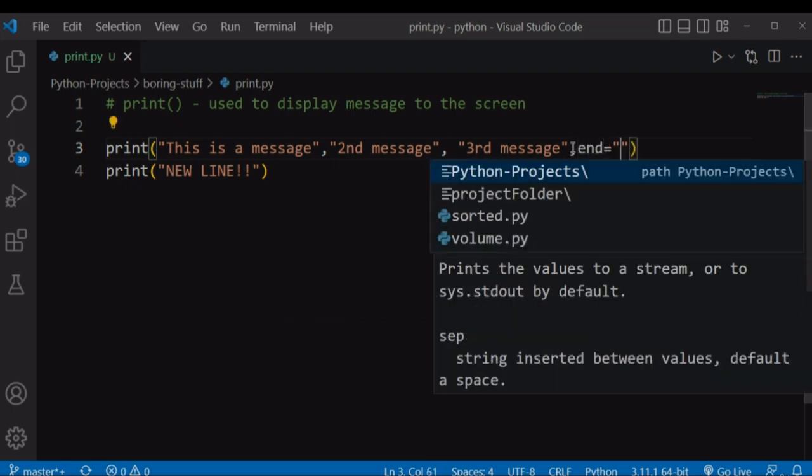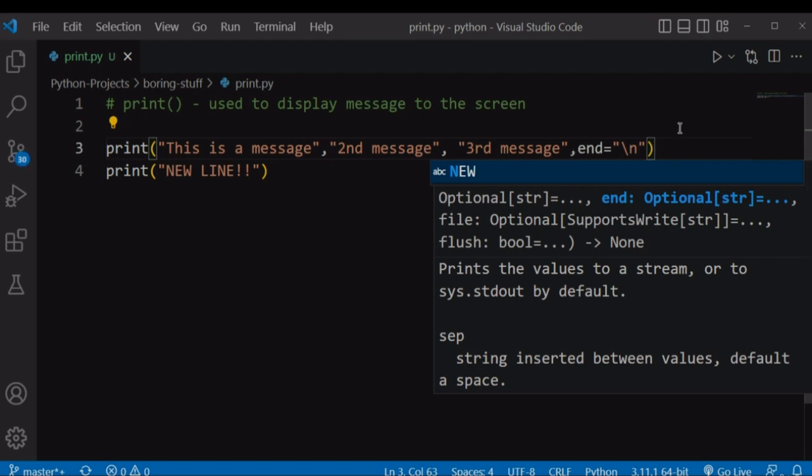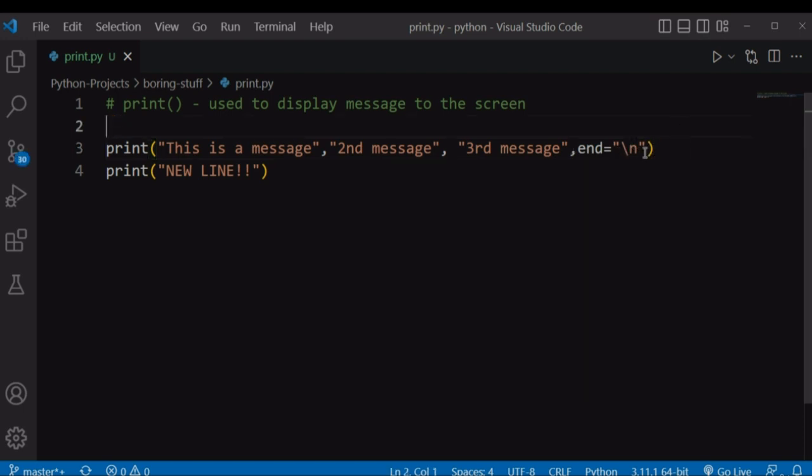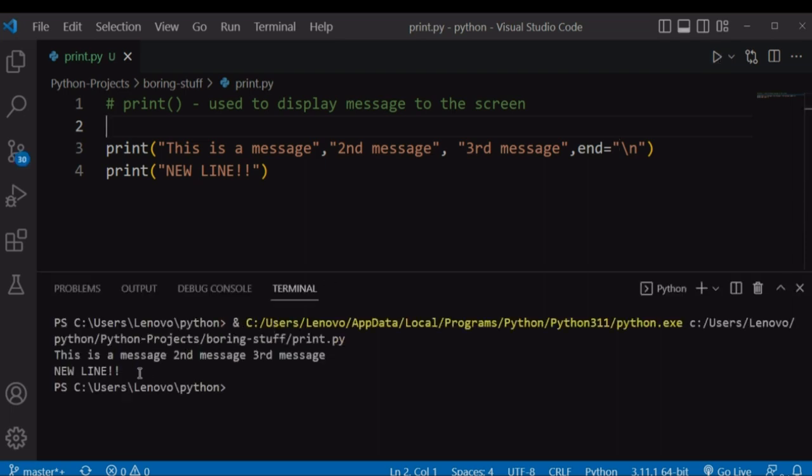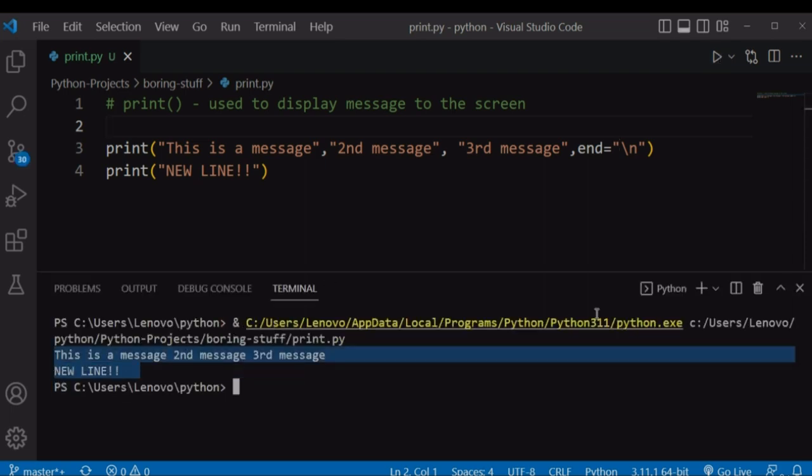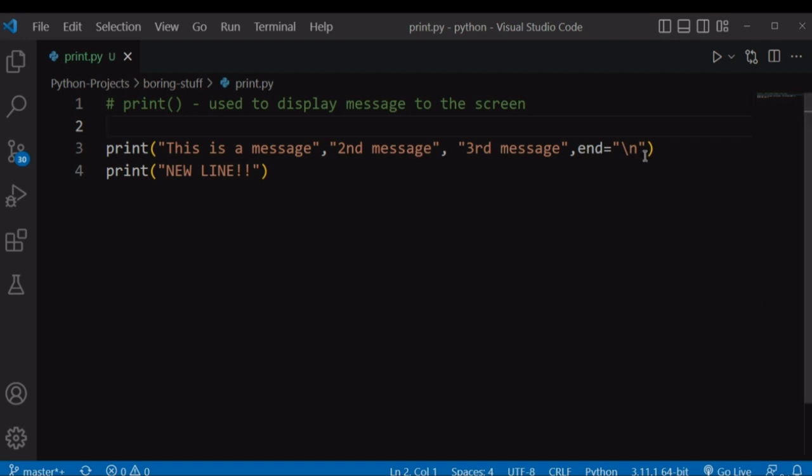End is a new line, which is \n. So this \n in Python means new line. If we run the file again, there will be no change because this is the default way that the Python print function ends. Now you can customize whatever you want to print or to end with your print function.